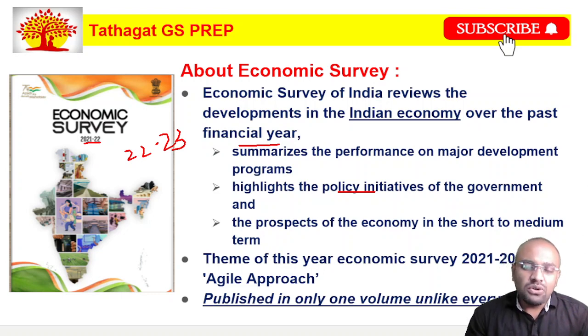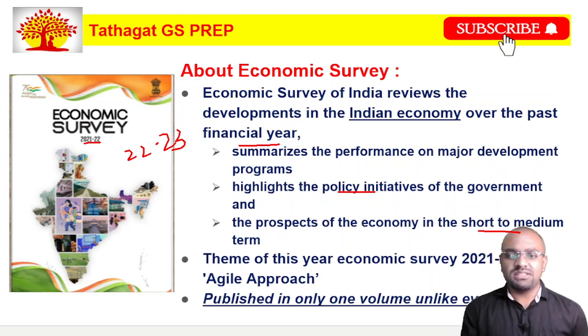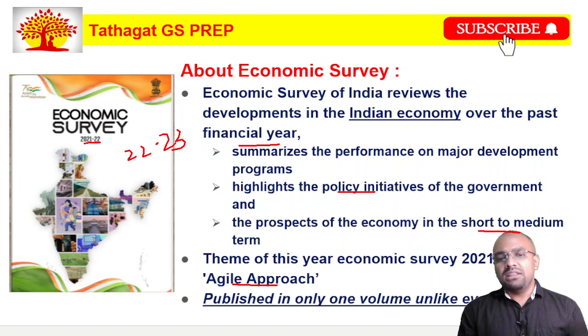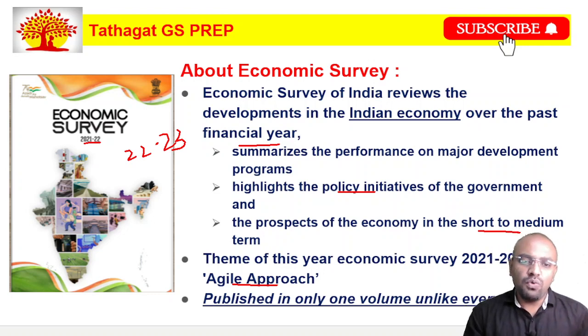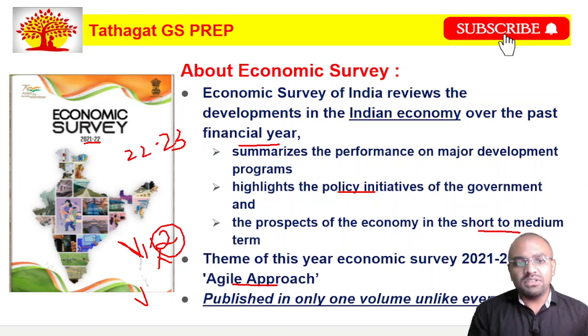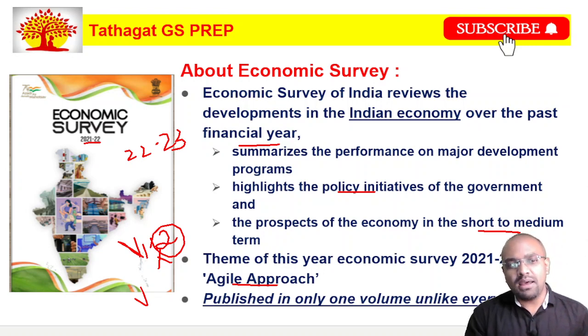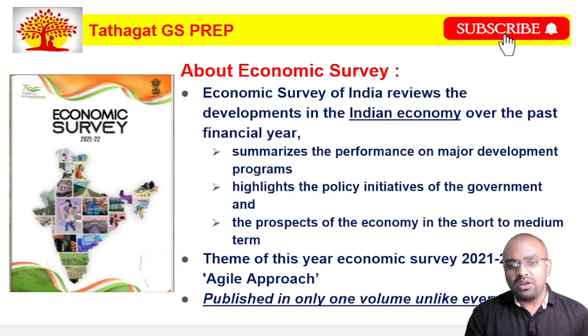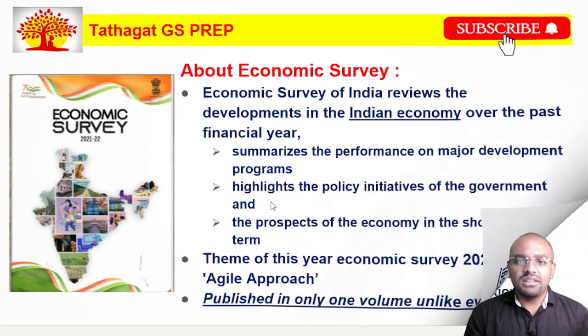Not only this, the economic survey also gives some prospects of the economy in the short and medium term. Friends, every year the economic survey has a theme, and this year the theme of the economic survey is the agile approach. Also, generally the economic survey is provided in two volumes, volume 1 and volume 2, but this year they have removed this and given only one volume. You can see the economic survey's cover image over here. They have given the Indian flag and the Indian map, and in this Indian map various pictures have been provided. Okay, so let us look at the next slide.